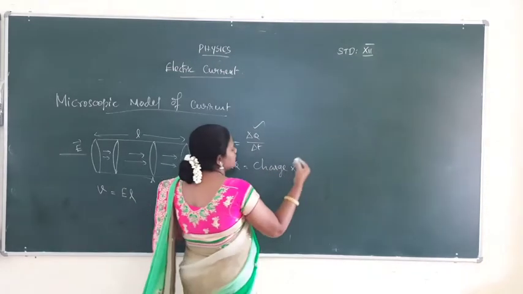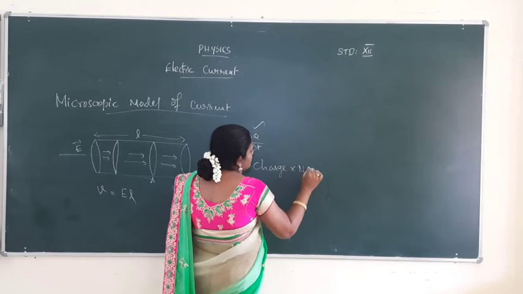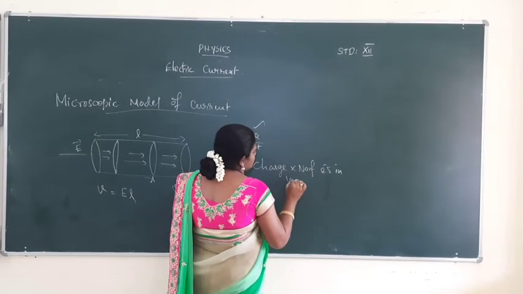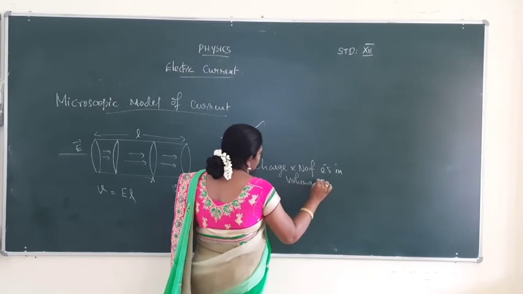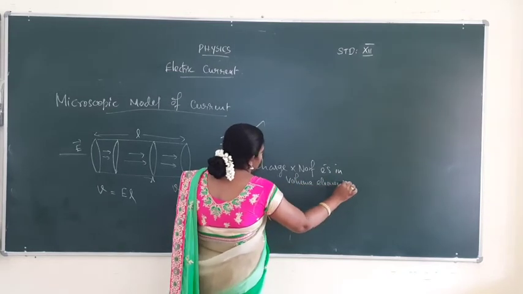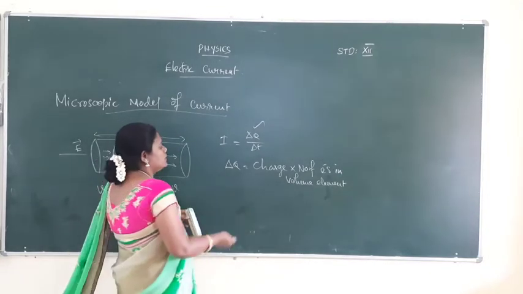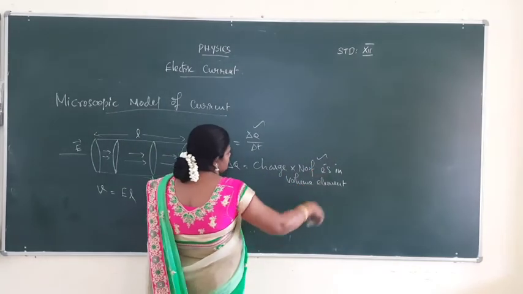Del Q is nothing but charge into number of electrons in the volume element. Now what is the number of electrons in the volume element?